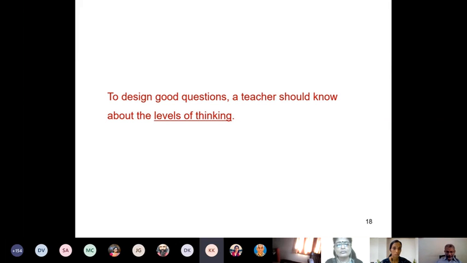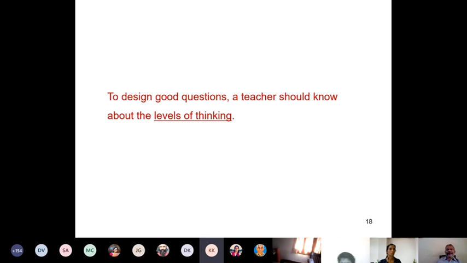Deepa C.S. writes remember, correct, apply, understand. Rekha S. writes cognitive thinking. No, cognitive thinking is not correct. The other one was fine: remember, understand, and apply. Am I right? Yes. Though we have said that generally we should not use the term understanding, but still it is fine. Any other answers?